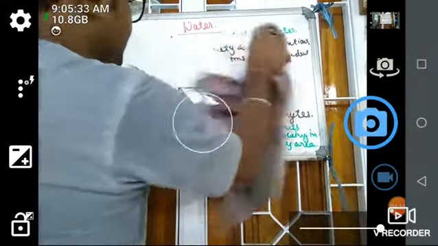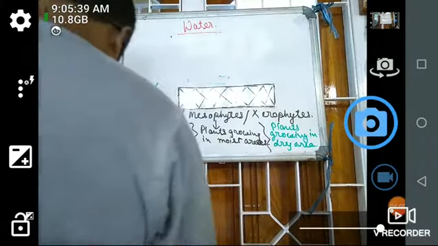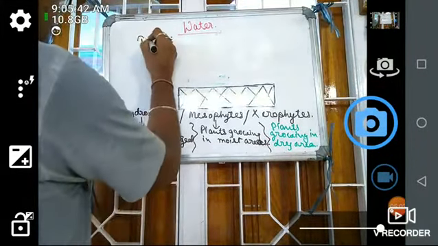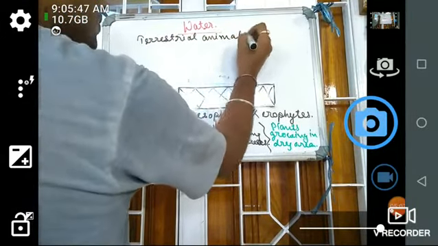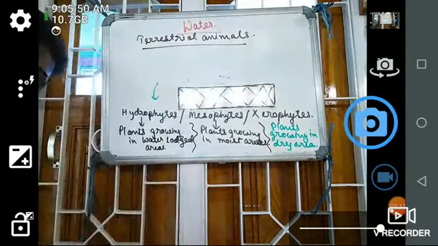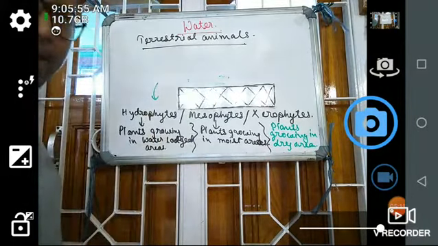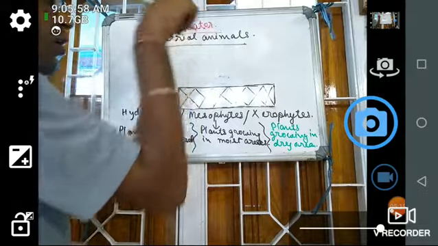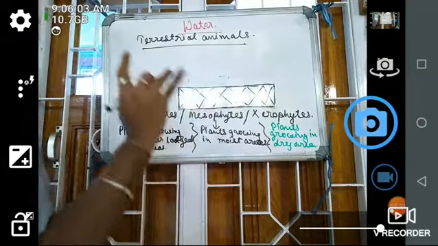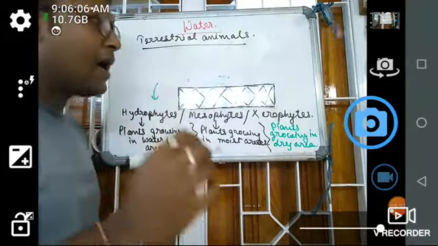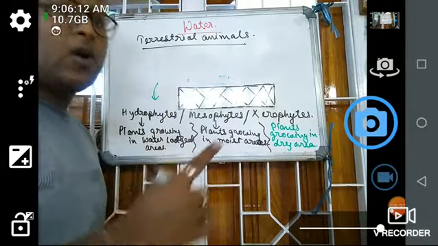terrestrial animals. How are the terrestrial animals affected? These animals are dependent on water, directly or indirectly.